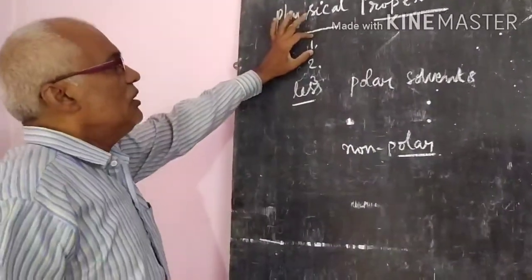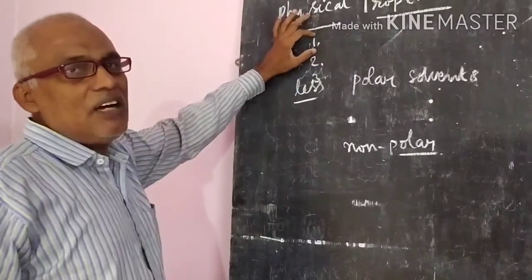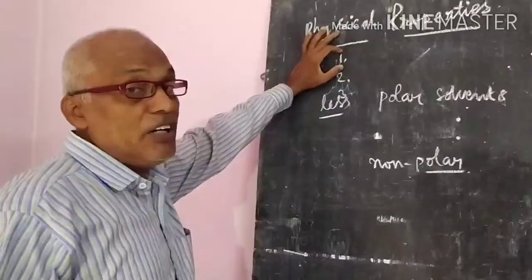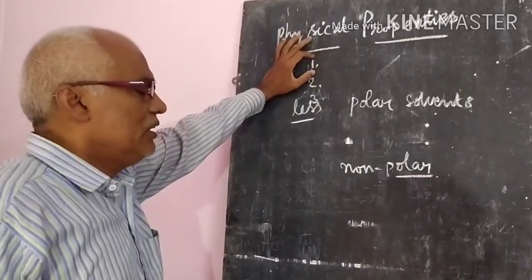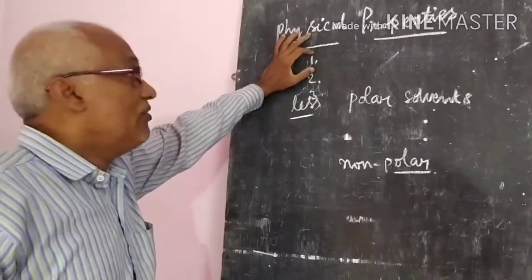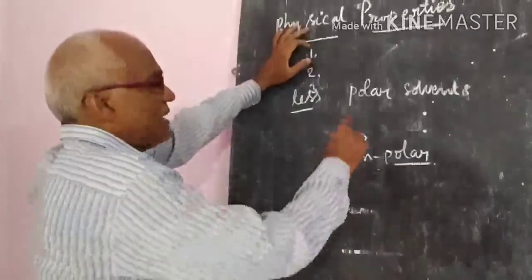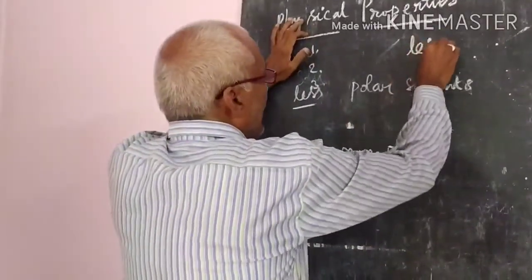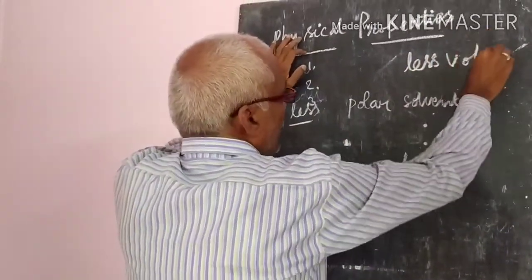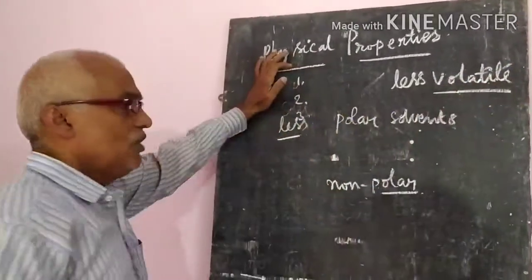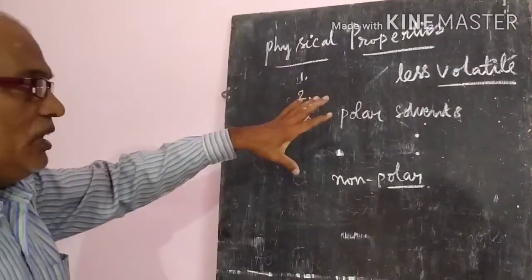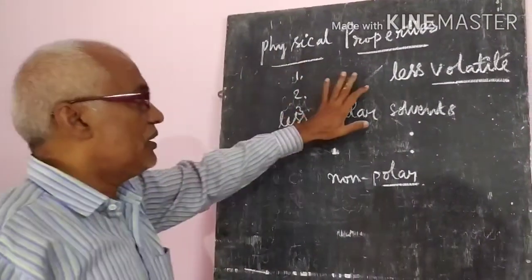First of all, carboxylic acids up to 9 carbon atoms have a pungent odor, but those with more than that are odorless. Why are they odorless? Because they are waxy solids, which means they are less volatile. They are not volatile, so they don't have any odor or smell. So that is one important point.